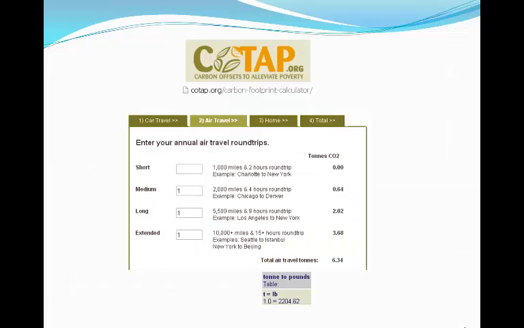Cotap.org also calculated 6.34 tons for CO2 emissions, but did so with a very simplistic calculator. All I entered was 1 medium trip, Dallas to Boston, 1 long trip, Tokyo to Ho Chi Minh City, and 1 extended trip, Boston to Tokyo.